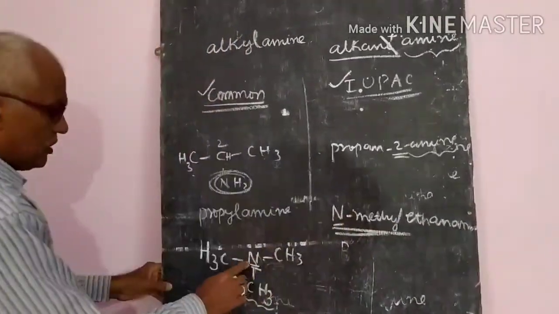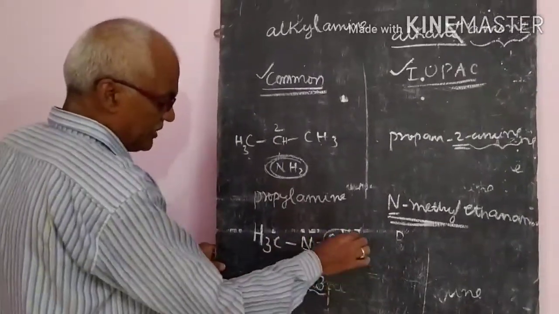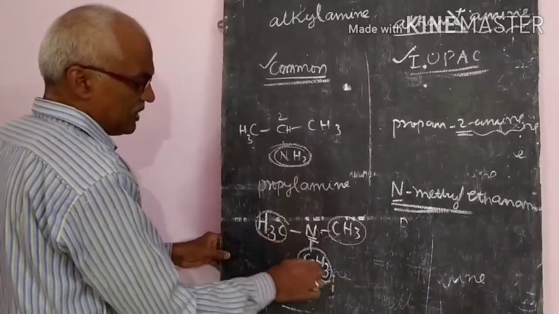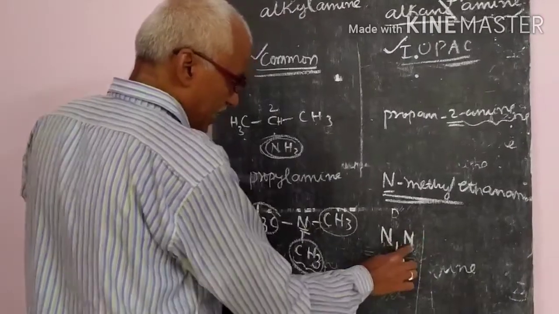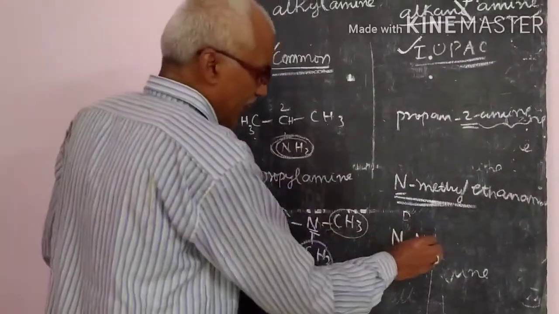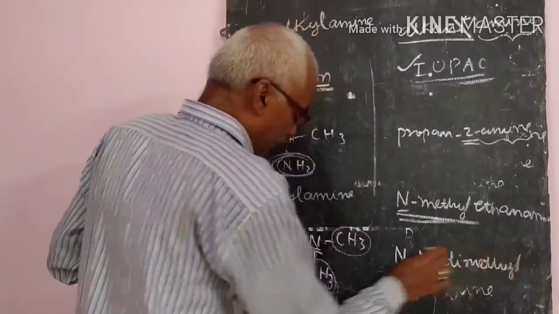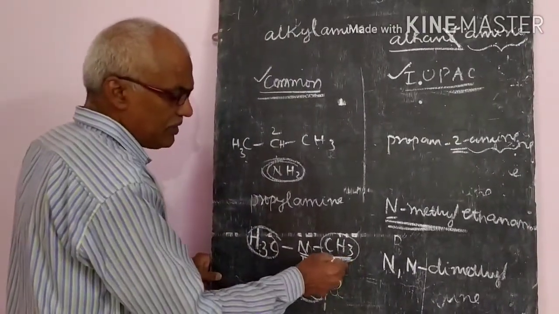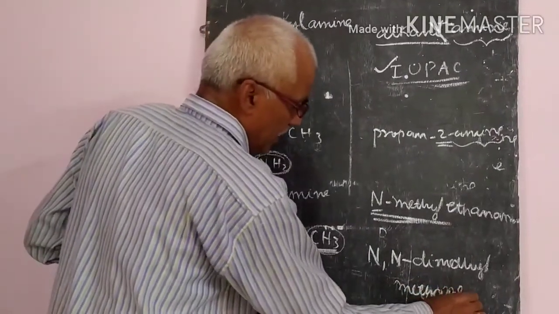Suppose at the nitrogen, 2 methyl groups are attached. Then what do you have to write? N,N, that is, at the nitrogen, 2 methyl groups are there: N,N-dimethyl. When you count these two as the branching, this will be the main chain, that means methanamine.